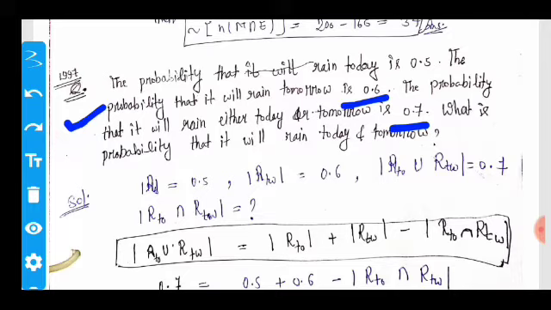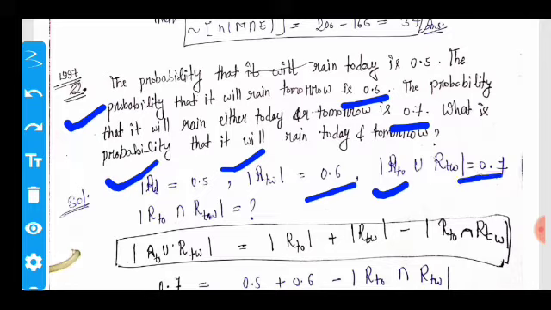So here P of RTO represents the probability of rain today, which is 0.5, and P of RTW represents the probability that it will rain tomorrow, which is 0.6, and P of RTO union RTW represents the probability of rain either today or tomorrow, which is 0.7.